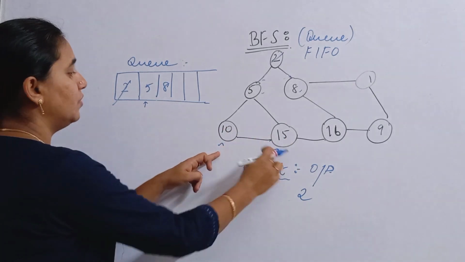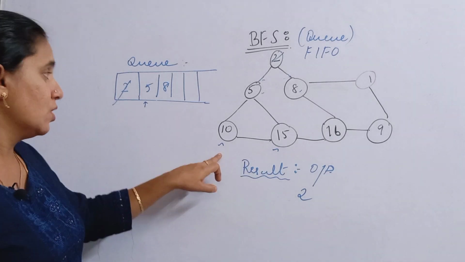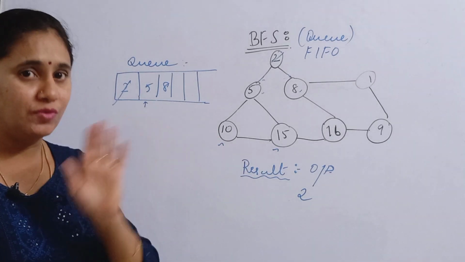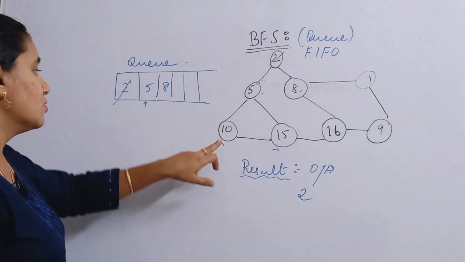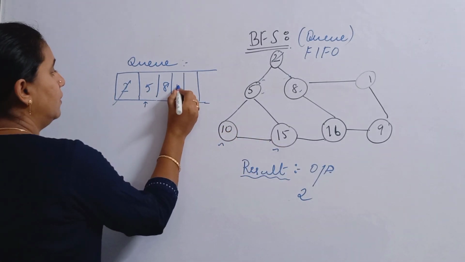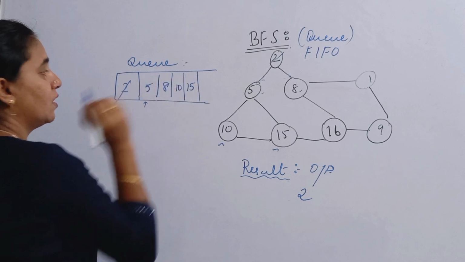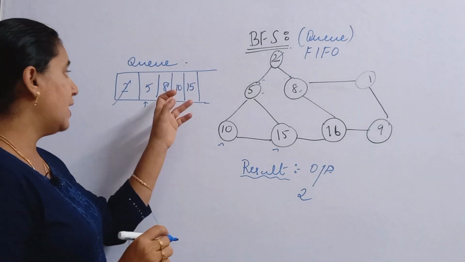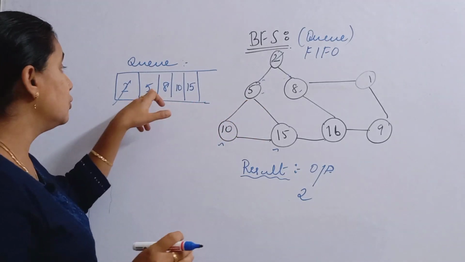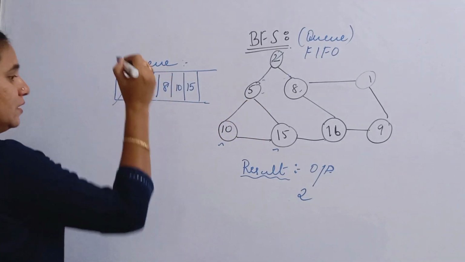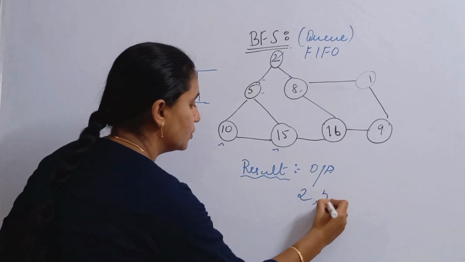You can write 10 and 15 or 15 and 10, isn't it? So now I am writing it as 10 and 15. Now I have added the elements adjacent to 5, so you can delete it and put it in the output.